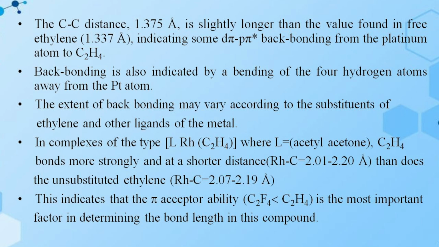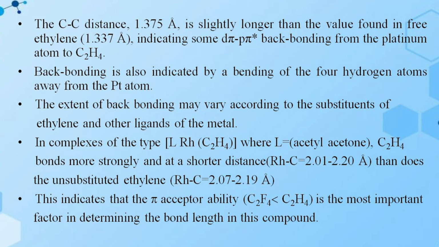The Rh-C bond distance is about 2.01 to 2.02 Å, shorter than with the unsubstituted ethylene, where the rhodium-carbon bond distance is 2.07 to 2.19 Å. This indicates that the pi acceptor ability of C2F4 is less than that of ethylene, and that is the most important factor in determining the bond length in this compound.